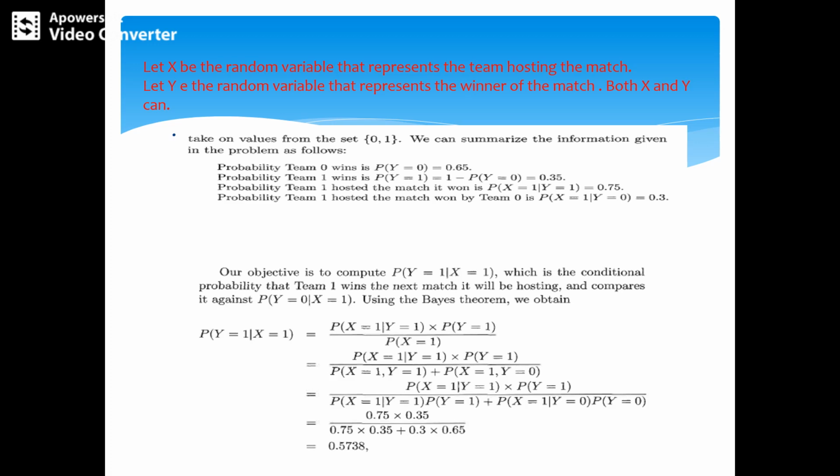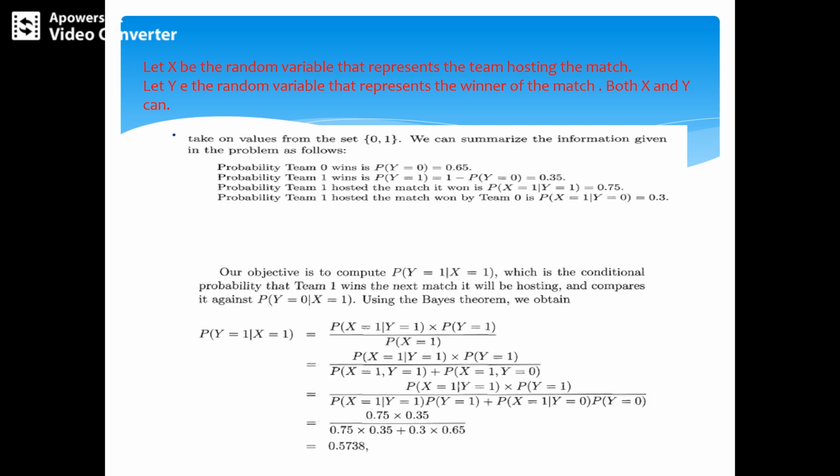So we apply this formula: P of Y equal to 1 given X equal to 1 equals P of X equal to 1 given Y equal to 1 into P of Y equal to 1, divided by P of X equal to 1. Applying the conditional probability here, 0.75 into 0.35 and so on gives 0.57.